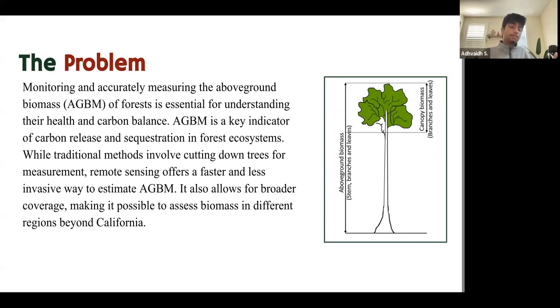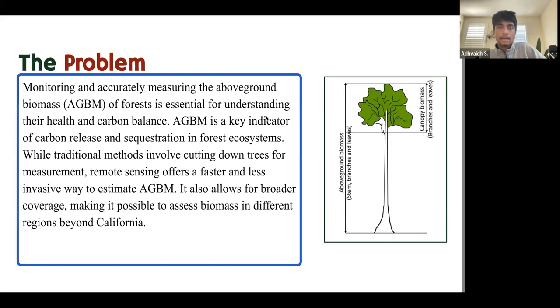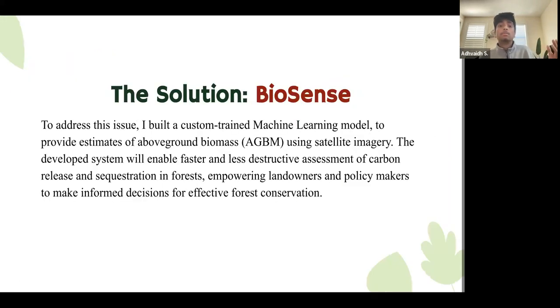The existing methods for measuring above-ground biomass usually use destructive sampling, which requires cutting down representative trees and measuring attributes like crown and trunk dimensions. However, this method can be quite invasive and exhausts a large amount of resources and time, and is also very limited in scalability. This is why I decided to approach this problem with machine learning, a subset of artificial intelligence.